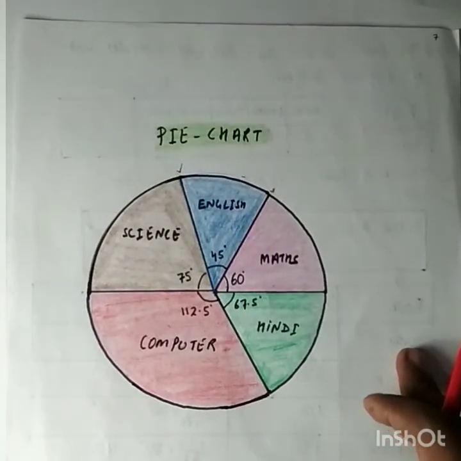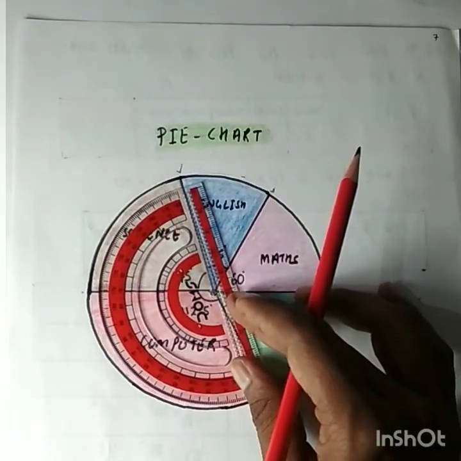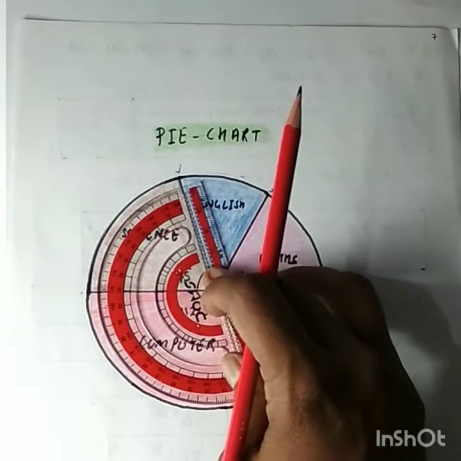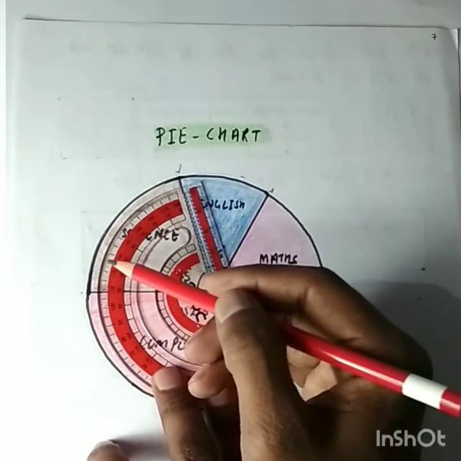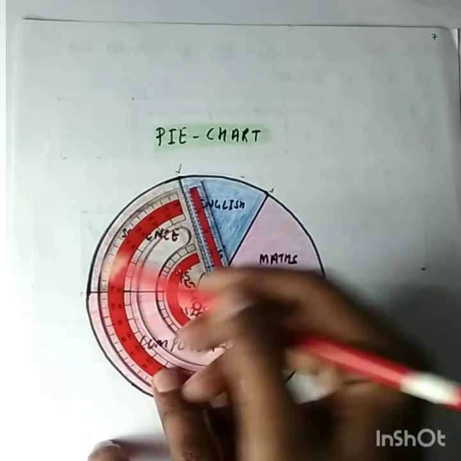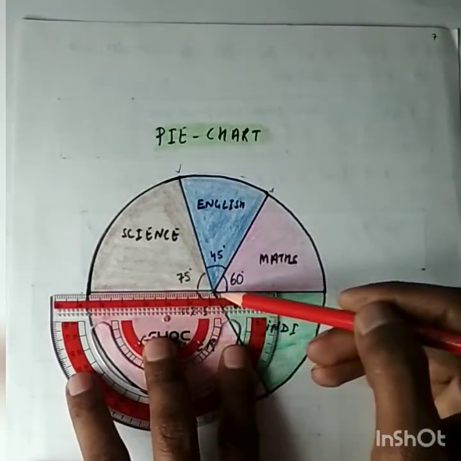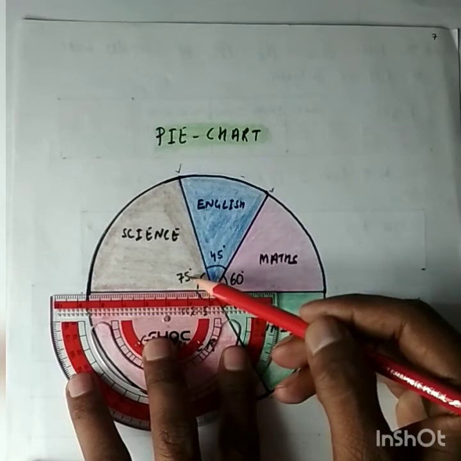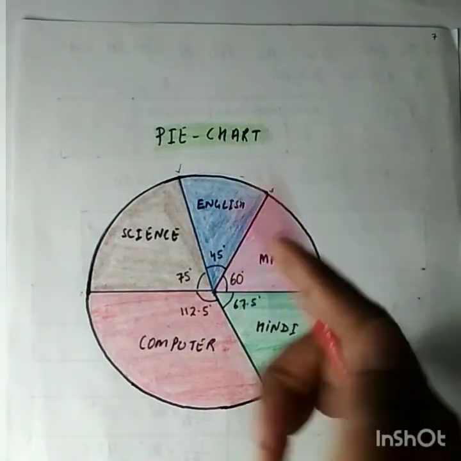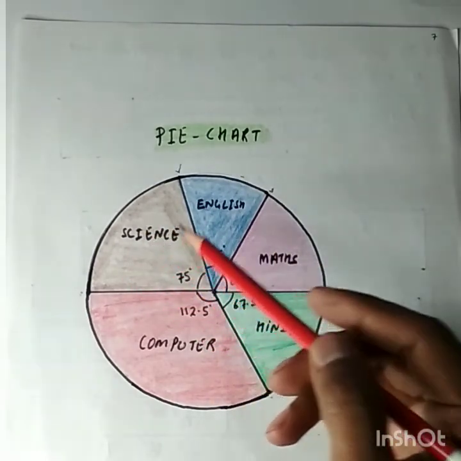I'll place my protractor here at the center of the circle, take this as the reference line and draw an angle of 75 degree. I'll mark here 75 and join this to make an angle of 75. I will write 75 here and science here. This sector is representing the number of science books sold.